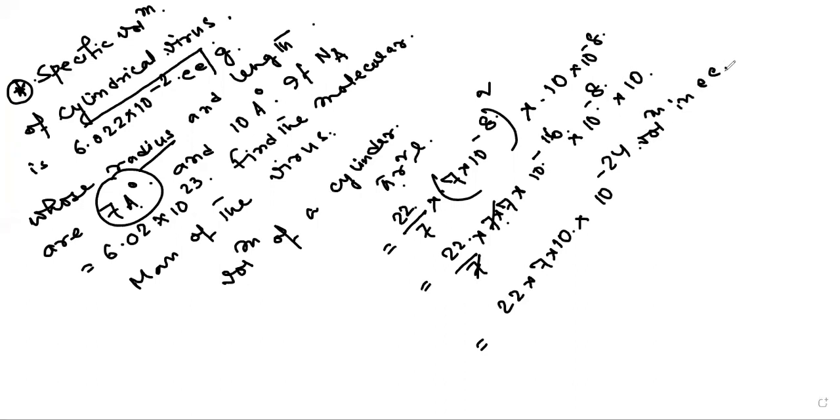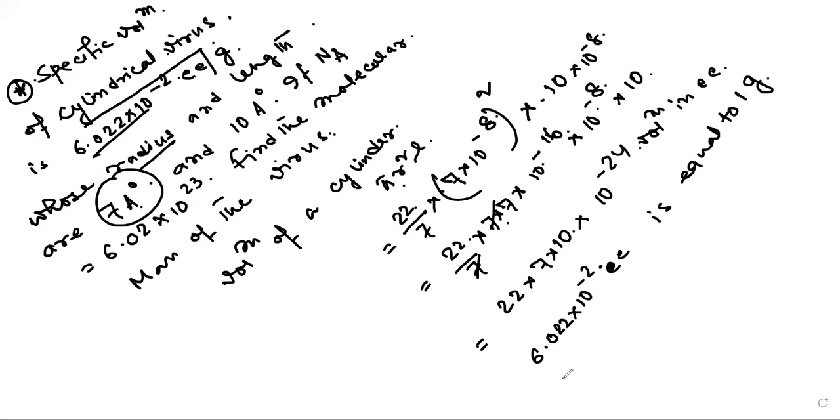So this is an absolutely easy numerical. You can see that here the specific volume is given: 6.022 into 10 to the power minus 2 cc is equal to 1 gram.